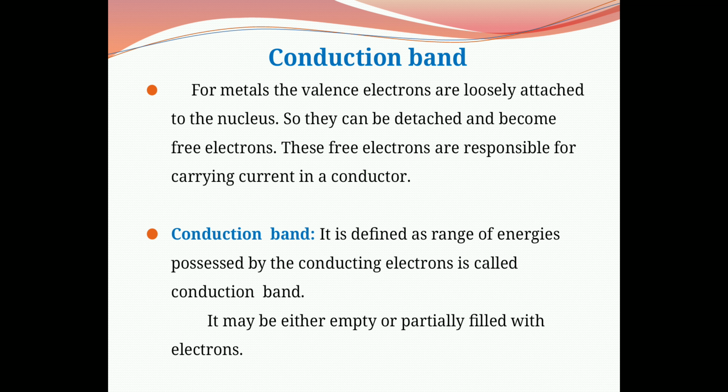For metals, the valence electrons are loosely attached to the nucleus. So they can be detached and become free electrons, and these free electrons are responsible for conduction of current in a conductor. The range of energies possessed by these conducting electrons is called the conduction band, and this conduction band may be either empty or partially filled with electrons.